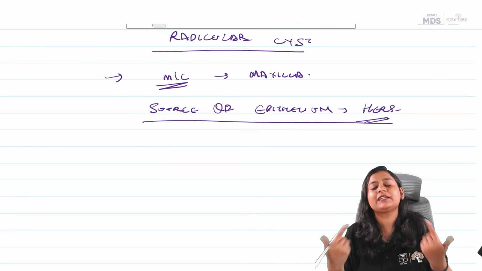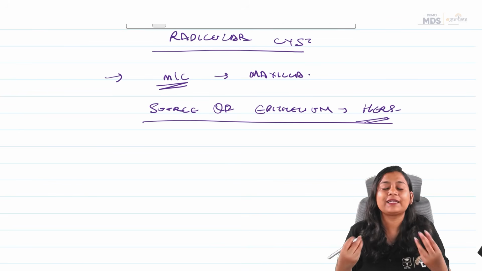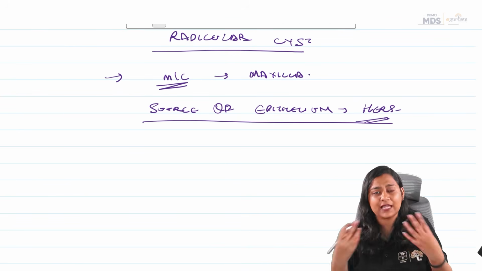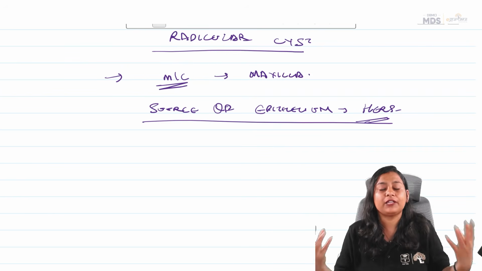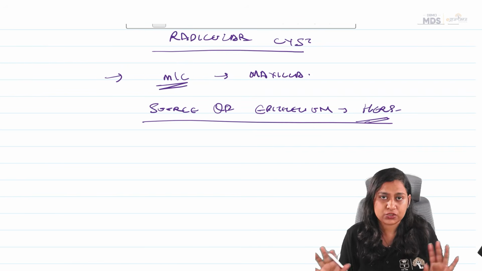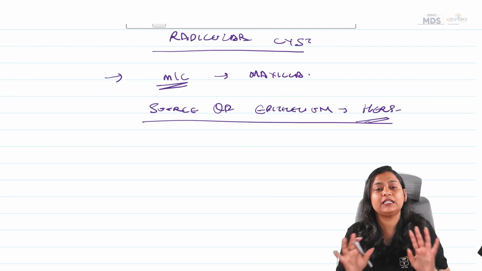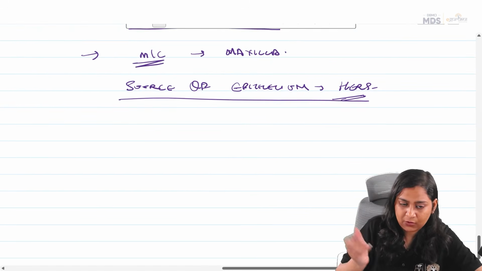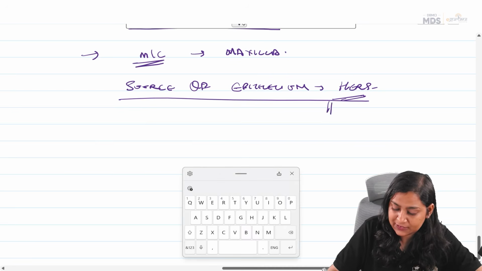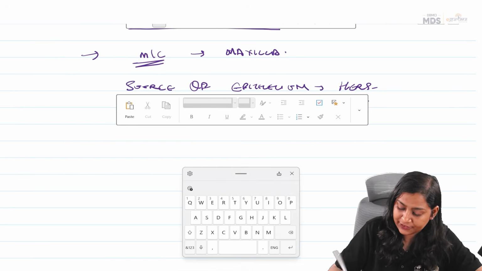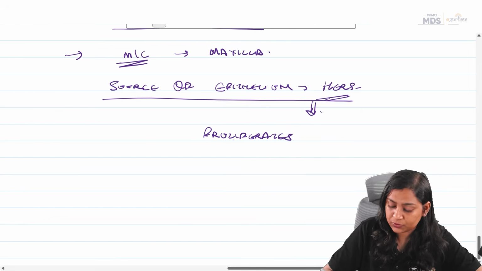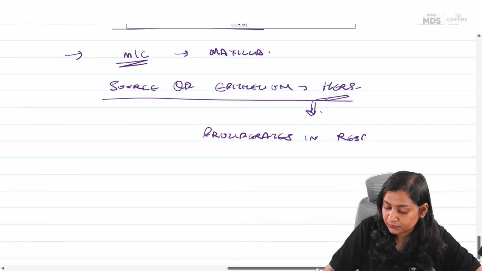Once it irritates the periapical area, what will get stimulated? The HERS gets stimulated, and hence this HERS starts proliferating, leading to the formation of radicular cysts. So this is basically in very short. We will see this in detail. This source of epithelium, that is HERS, proliferates in response to inflammation.